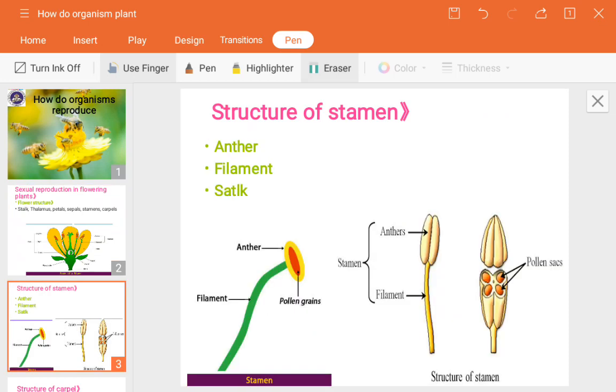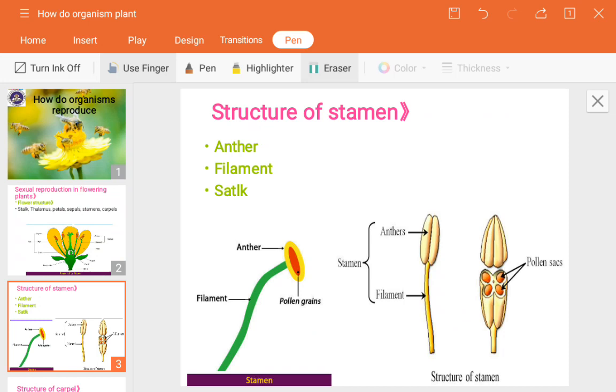The main aim of our study of the flowering parts is the essential portion, the stamens and the carpels, also called the pistil. The structure of the stamen means the structure of the male reproductive part of the flower. It consists of three parts: first the anther, second the filament, third the stalk. The stalk acts as a base.